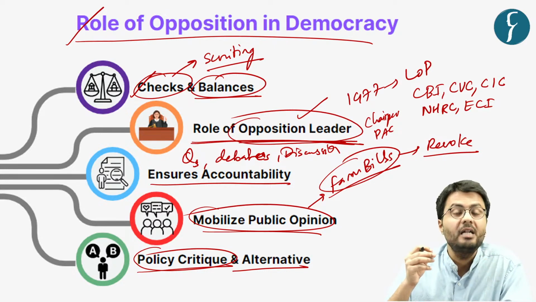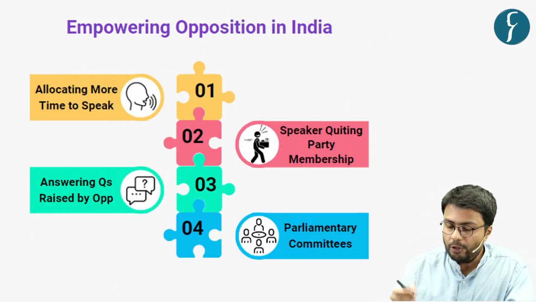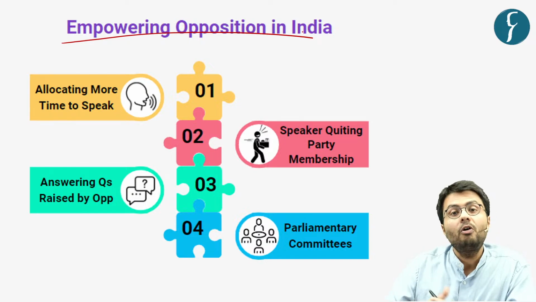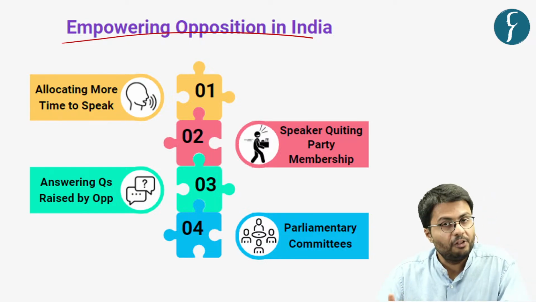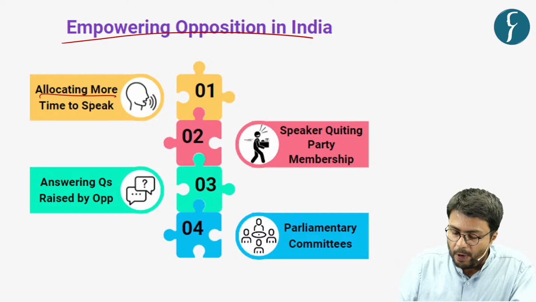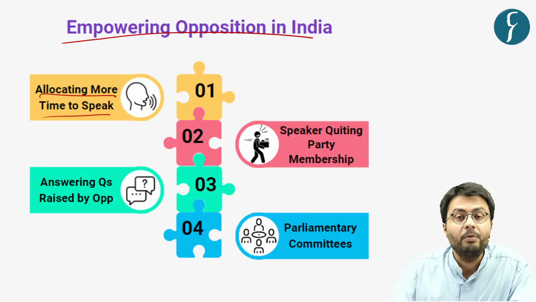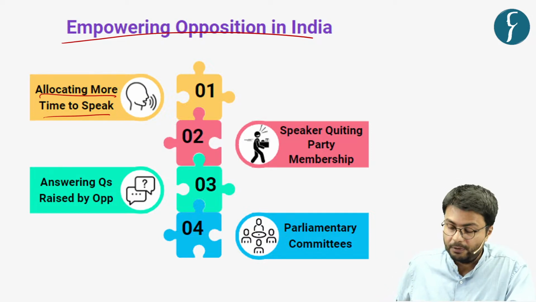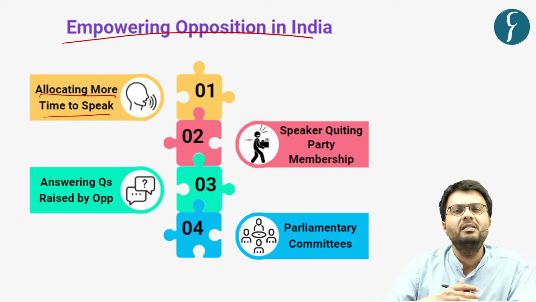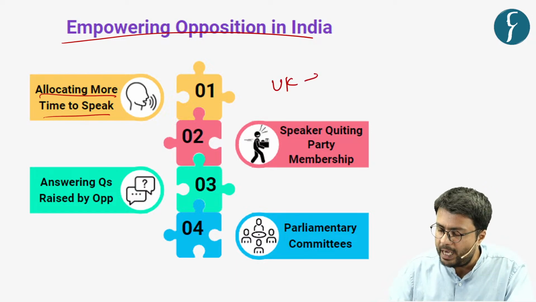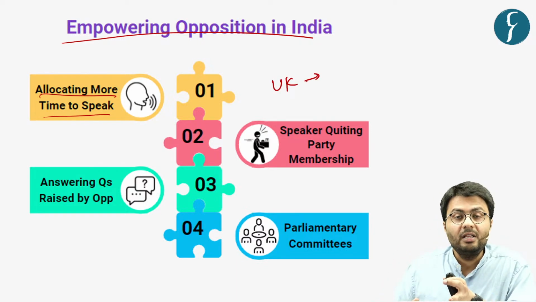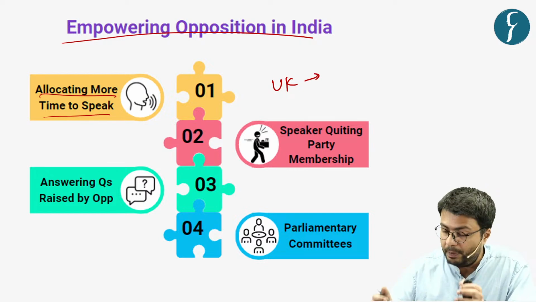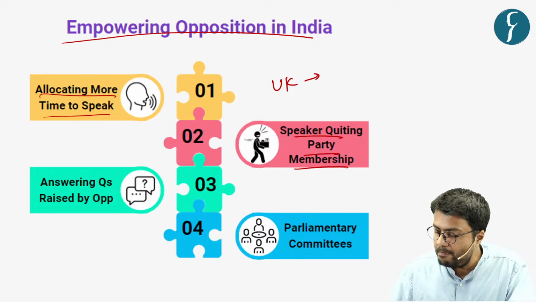So in this regard, let us understand what should be the ways to empower opposition in India. The first suggestion is to allocate more time to the members of the opposition parties to speak and participate in parliamentary activities. Further, as we have witnessed in Western countries like the UK, there is a convention that the person who is elected as speaker resigns from party membership.